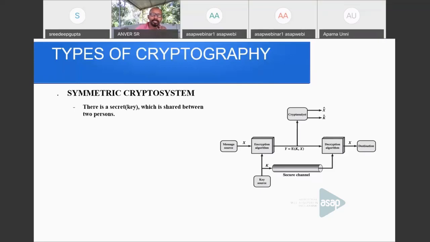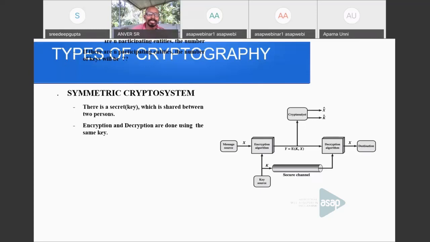This encryption and decryption is done using some keys. In symmetric crypto system, there is a single secret key. This key is always kept secret. This single secret key is shared between two persons, here the sender and the receiver. Encryption and decryption are done using the same key.